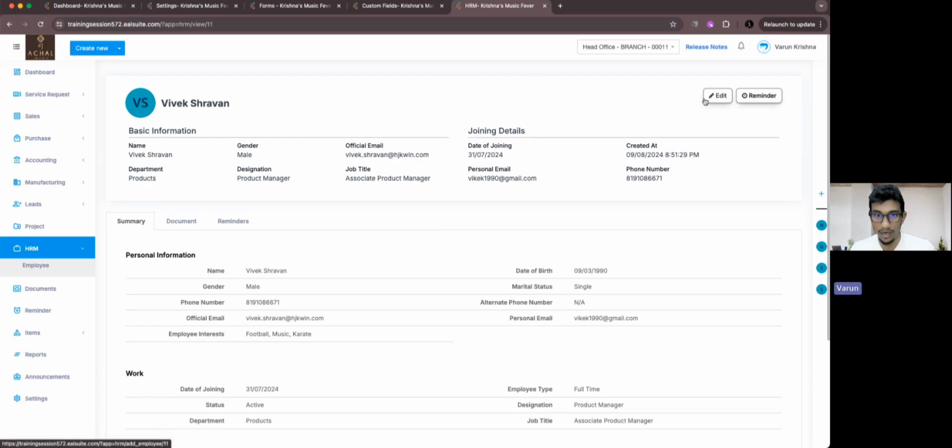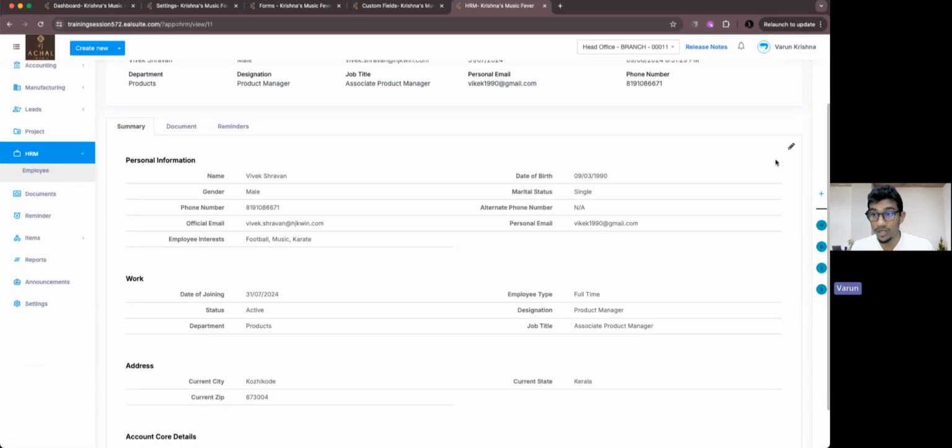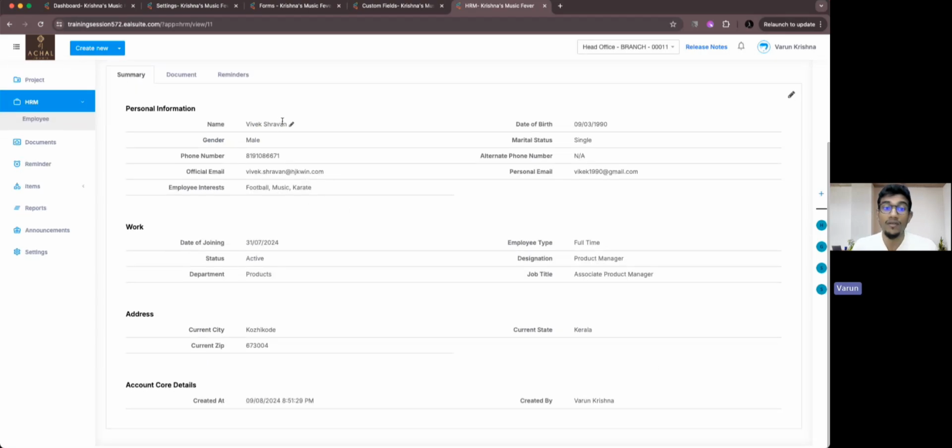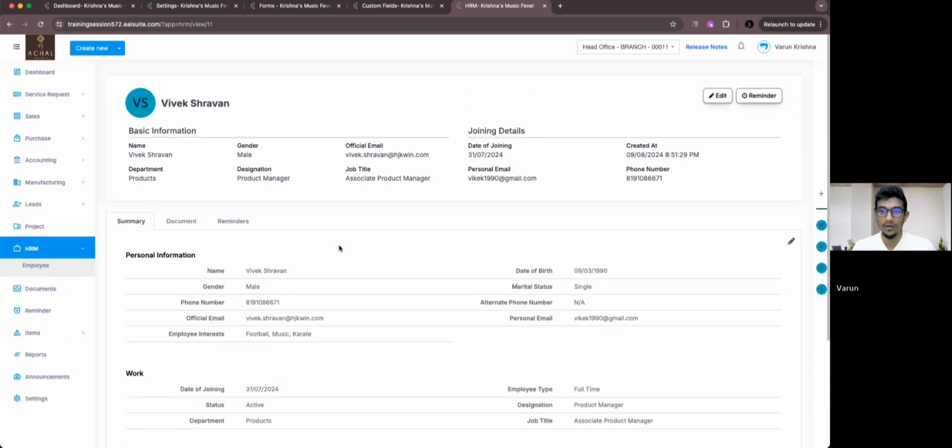We have the major edit here. We have a sectional edit here. We have a sectional edit here as well when it comes to rearranging the summary tab itself. And then we have another depth of edit, that is inline editing. You see, by flourishing the editing feature here, to a greater depth the customization can be worked out by the user based on their own business requirements. So this is the way in which a basic editing customization for the summary tab under the employee view page will be working out.